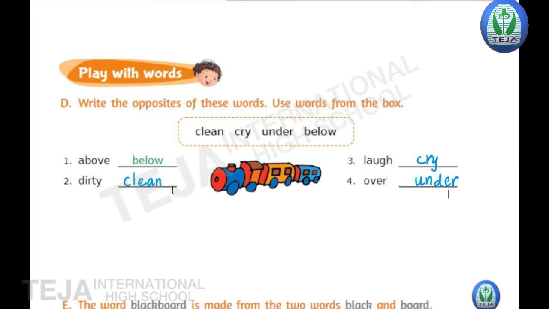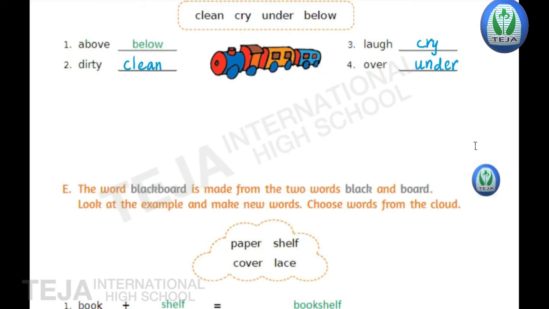Opposite is clean. Third one, laugh. Opposite, cry. And fourth one, over. Opposite is under. Above, below. Dirty, clean. Laugh, cry. Over, under. Okay? These are the four opposite words.